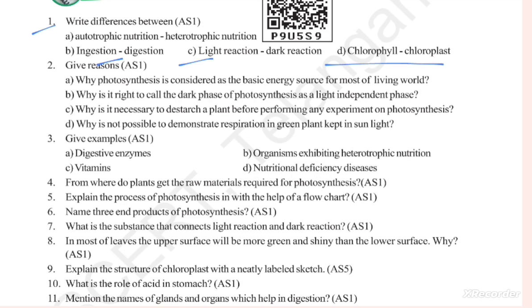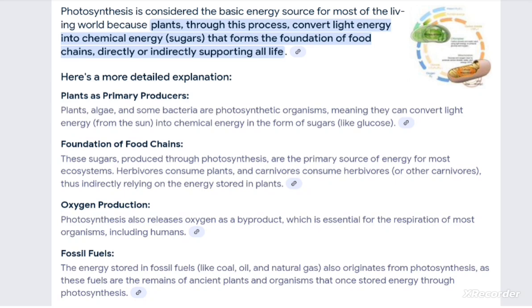Now, the second question is: give reasons why photosynthesis is considered the basic energy source for most of the living world. Photosynthesis is considered the basic energy source because plants through this process convert light energy into chemical energy, sugars, that form the foundation of the food chain, directly or indirectly supporting our life.